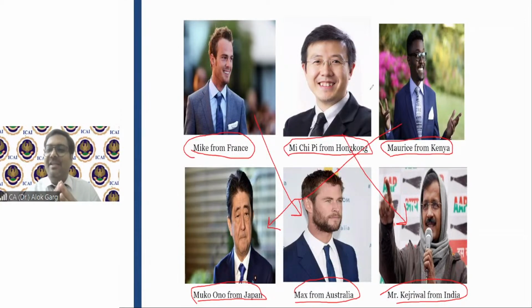Friends, before investing in any company, what do you need? You need the financial statement. But when Morris has to invest, the financial statement of Muko Ono was prepared in Japanese GAAP. The financial statement of Mex is drafted under Australian GAAP. The financial statement of Mr. Kejriwal is drafted under Indian GAAP. And Mike, Morris, or MeGP, they don't understand these different GAAPs. So friends, what is the problem here?